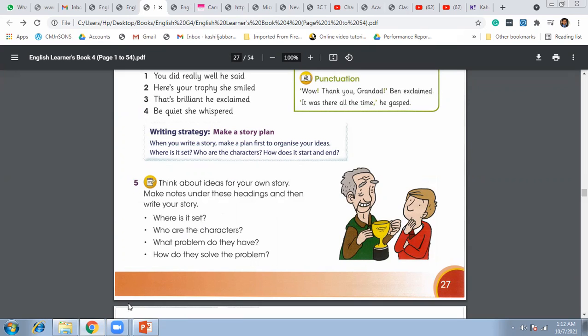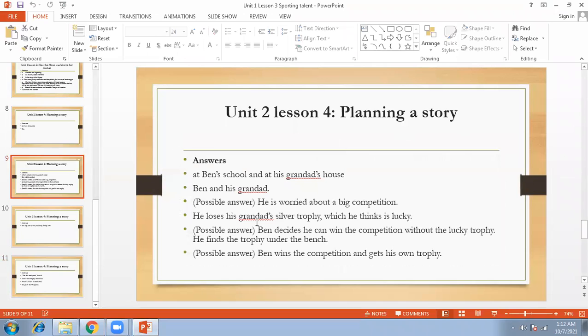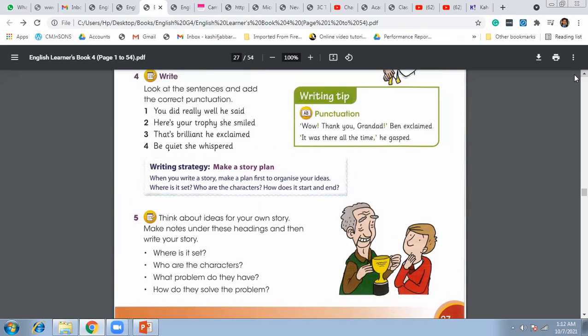We have seen here in the question answers that Ben's story was set at Ben's school and his granddad's house. So you are going to write your own story. Who are the characters of your story, what problems do they have, and how do they solve the problem? So it's up to you how you will write a story. Write the story and send it to me on my WhatsApp. So it is your task for today, and you can complete it during the weekend as well, right?